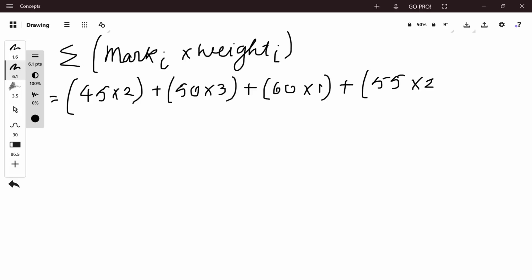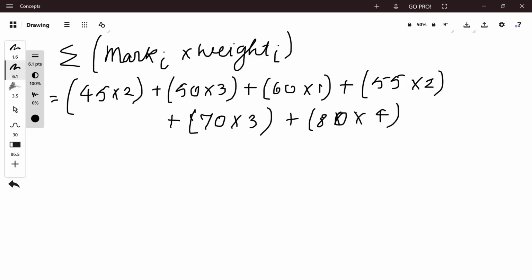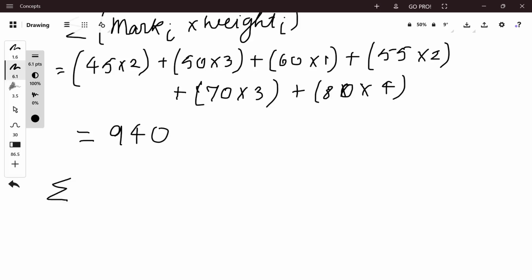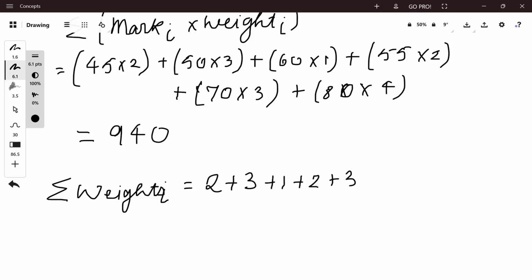55 into 2 plus 70 into 3 plus 80 into 4, which is equal to 940. Calculating the sum of the weights, that is summation weight i is equal to 2 plus 3 plus 1 plus 2 plus 3 plus 4, which is equal to 15.